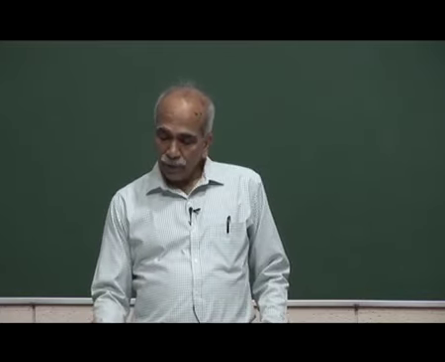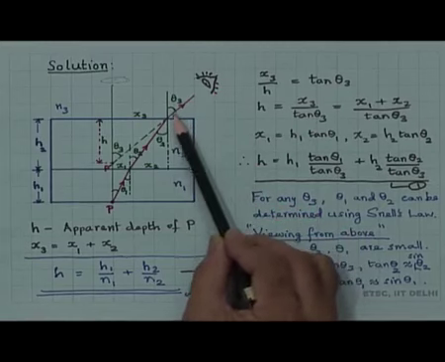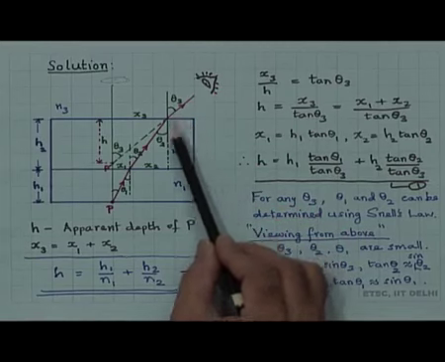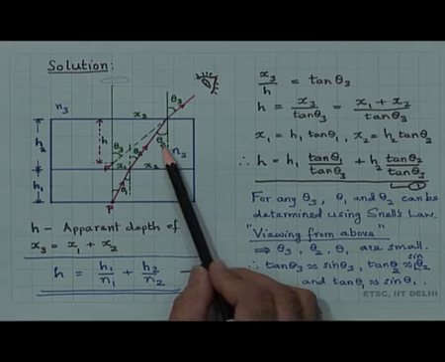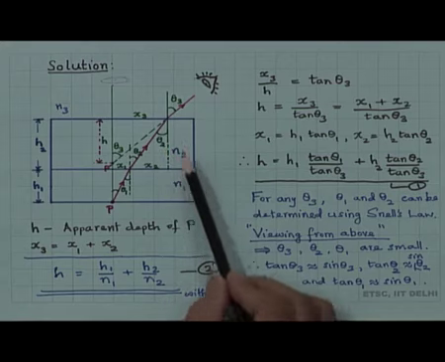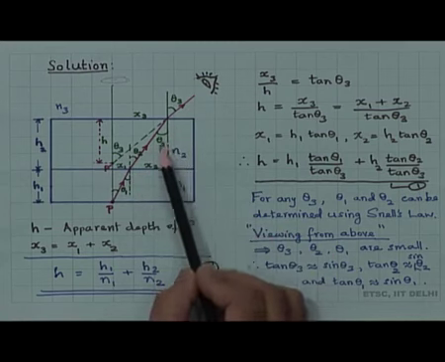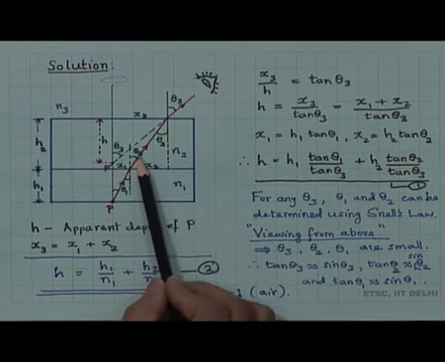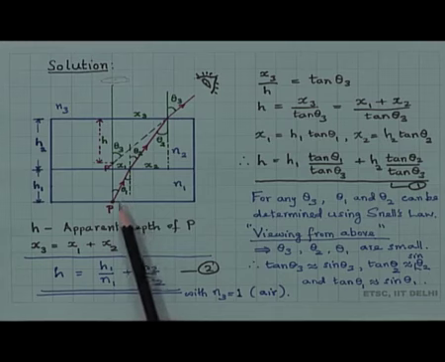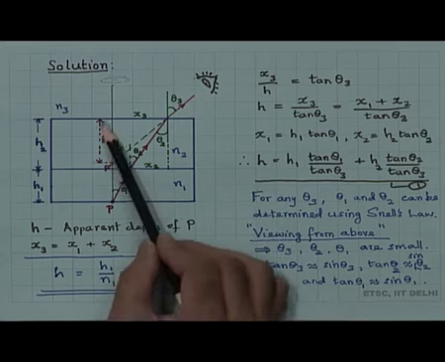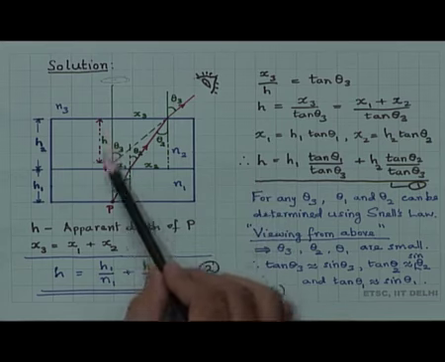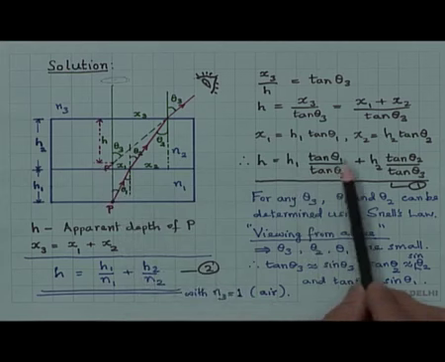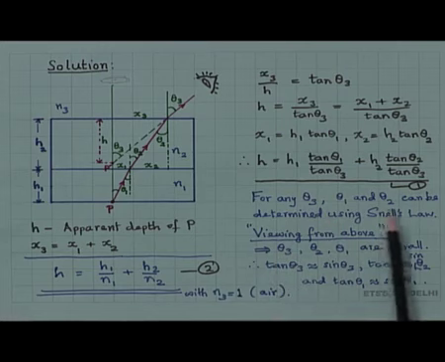If we know that the observer is looking at an angle theta 3, I can calculate theta 2 by using Snell's law, because the refractive indices of the media n 1, n 2 and n 3 are given. Then I can calculate theta 1, and therefore I know tan theta 1, tan theta 2 and tan theta 3, and the apparent depth h can be exactly calculated. For any theta 3, theta 1 and theta 2 can be determined using Snell's law.